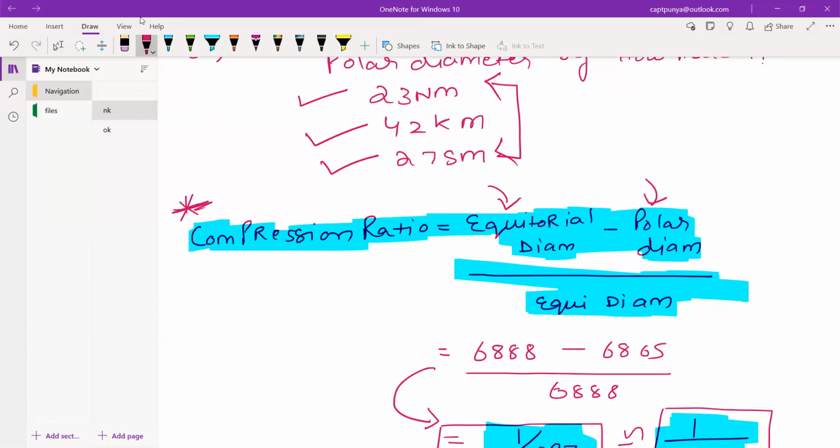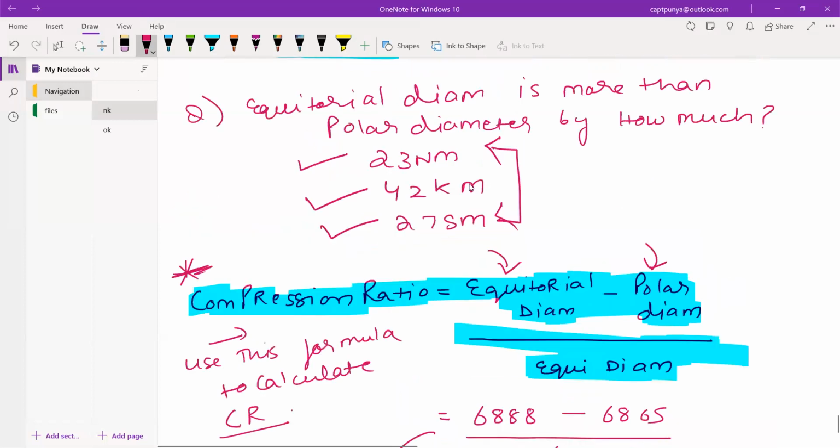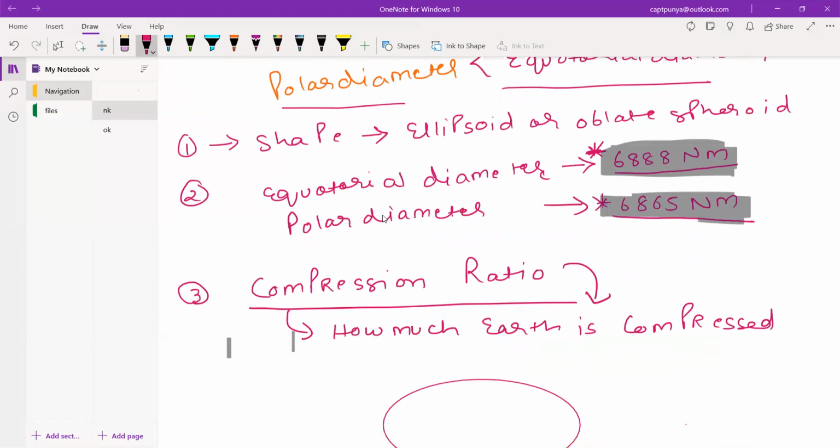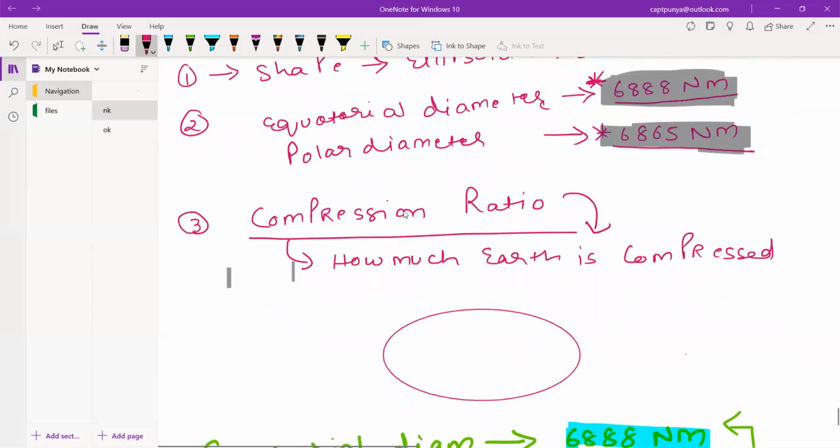So you need to use this formula to calculate the compression ratio. All right. So guys, we have studied what the compression ratio is, what the equatorial diameter and the polar diameter are, and what the shape of the earth is.